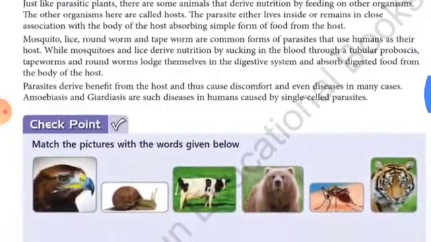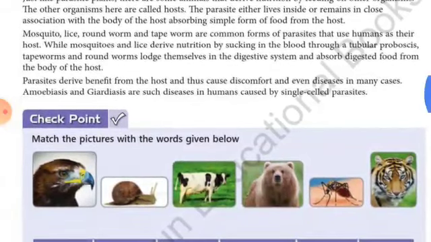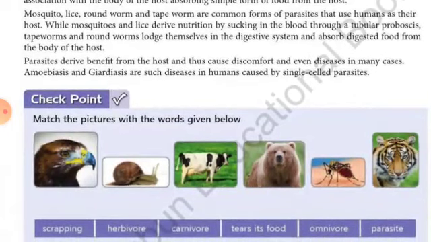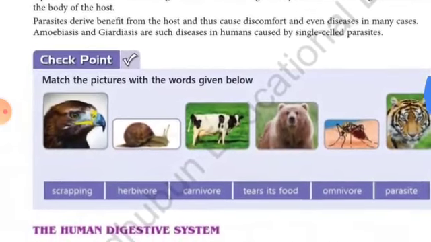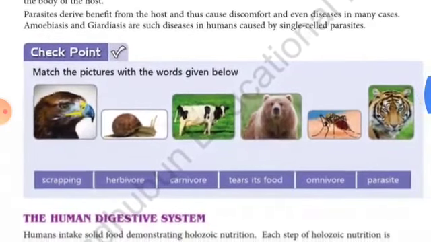So parasites derive benefits from the host and thus cause discomfort or disease in many cases. Amoebiasis and giardiasis are such diseases in humans caused by single-cell parasites. These are infections found in the stomach and intestine. Now, here the checkpoint is given.